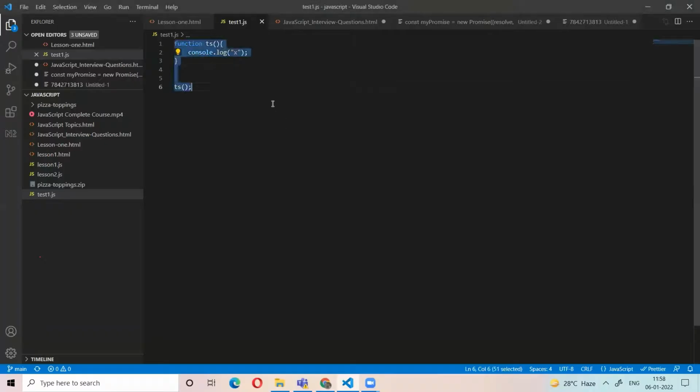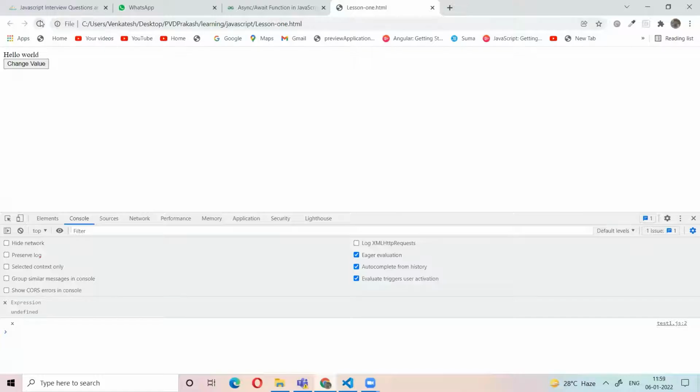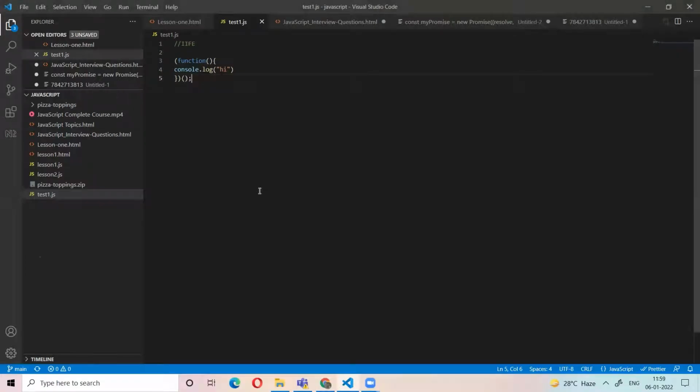But in the case of IIFE, which means immediately invoked function expression, it works like this function. Here we did the function definition, and if you run this, it is immediately called. So function definition and immediate calling together is called an immediately invoked function expression.